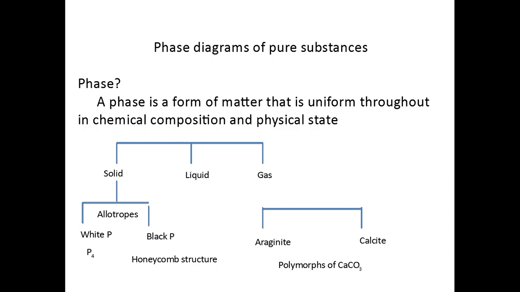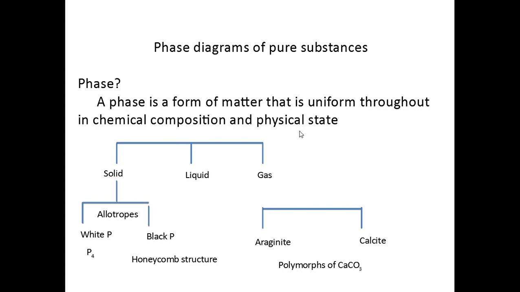Dear students, today we discuss the phase transitions of pure substances, like single component systems such as water and carbon dioxide. Before getting into the phase diagram of those materials, let's discuss what a phase is. A phase is a form of matter that is uniform throughout in chemical composition and physical state.